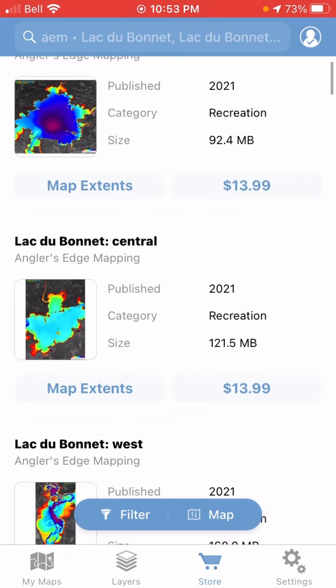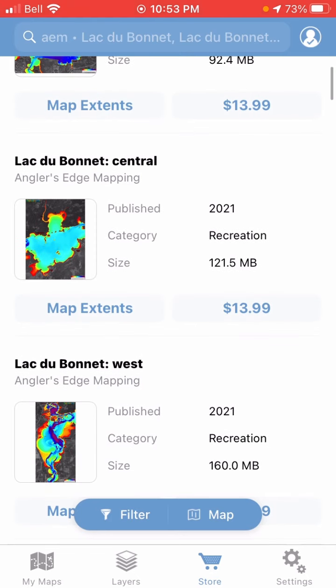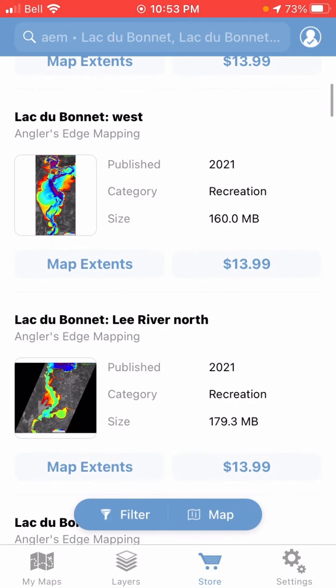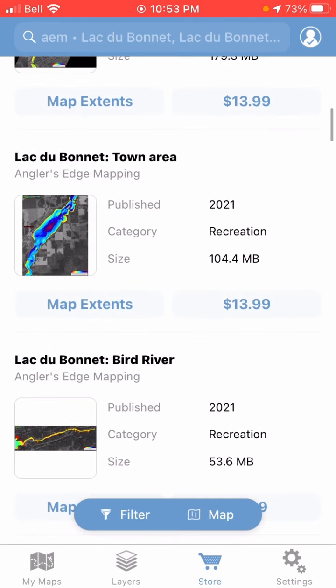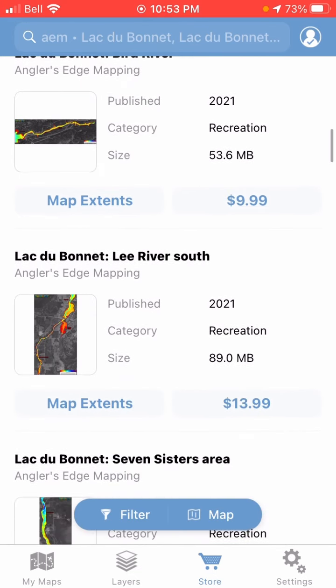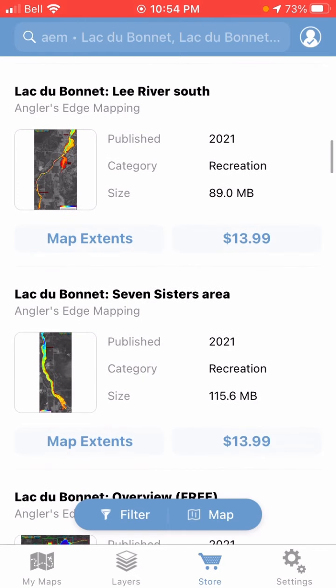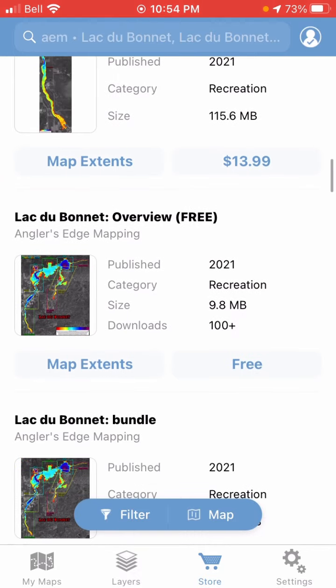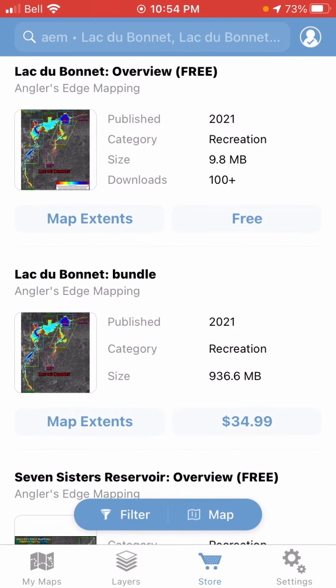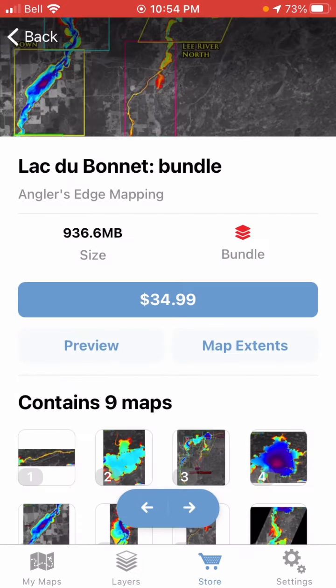And you can see from the search results that we've broken down some of the larger water bodies like Lac de Bonny into smaller chunks that can be downloaded individually, or they can be downloaded as bundles, which are basically collections of maps that are also available individually, but you can download them all at once. So like this Lac de Bonny bundle that we've got here up on the screen. So it really depends what you want.